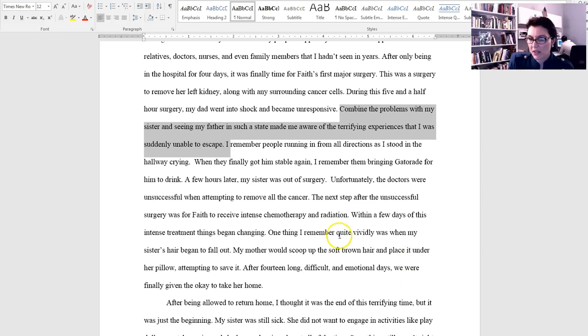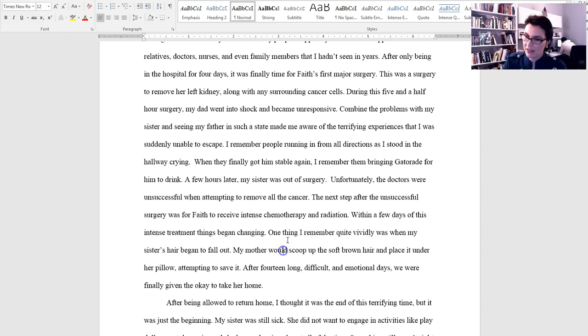Combine the problems with my sister and seeing my father in such a state made me aware. Instead of saying combine the problems, you might want to say, both the problems with my sister and with seeing my father in such a state, something like that. But when you have combine in there, somehow it just doesn't quite sit right.